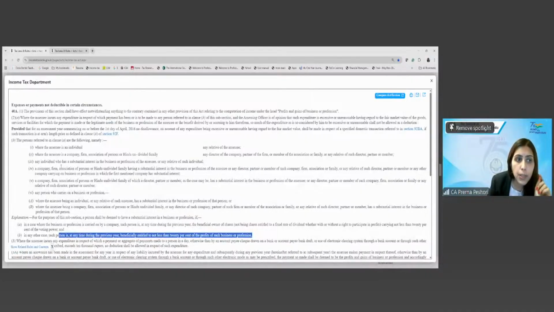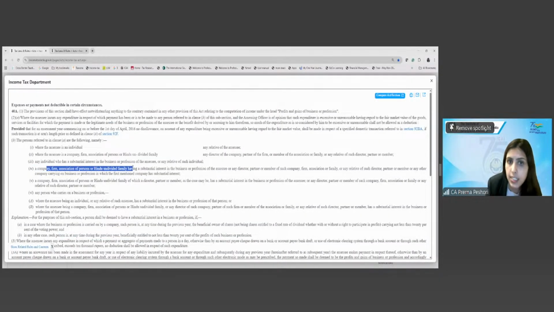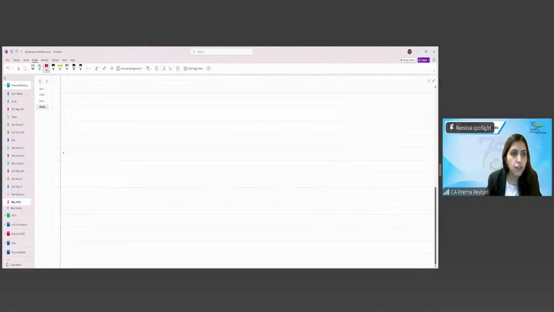Okay. Now, if a company, firm, AOP, HUF has a substantial interest in the business of any assessee, or any director, partner or member of such company, firm, AOP, or any relative of such director, partner or member, or any other company which is carrying on business or profession in which the first mentioned company has substantial interest. So what it is trying to say, let us understand. If you look at section 40A(2), let me open it in the next page itself.